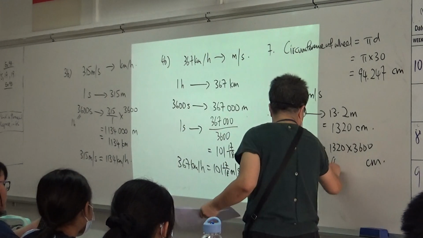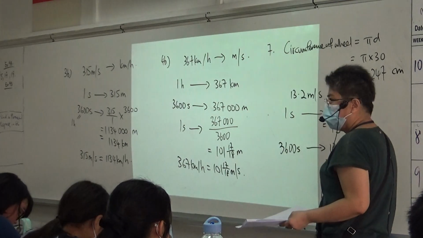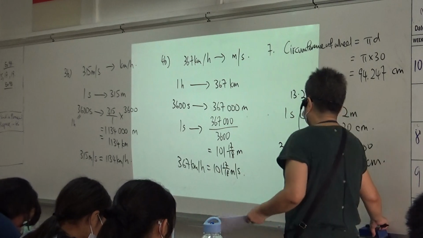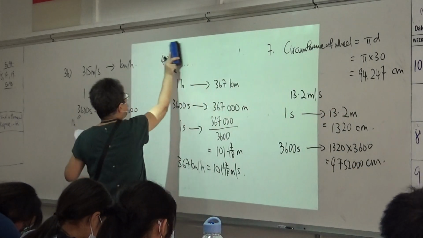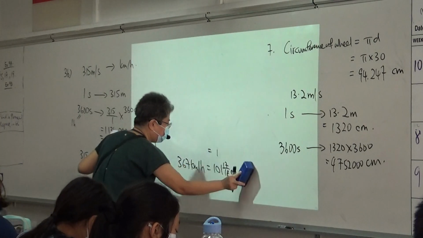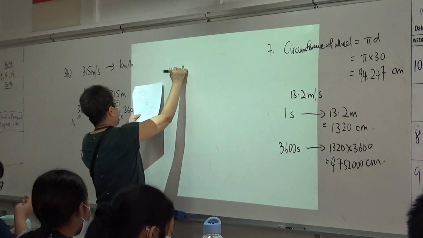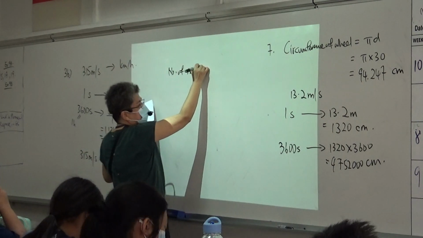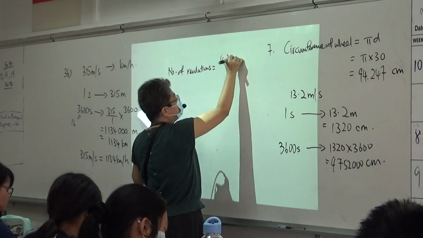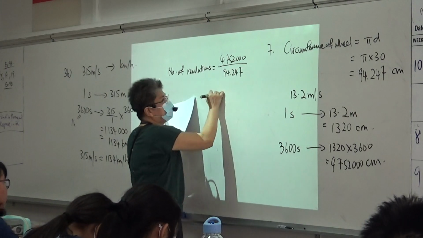4752000. Right? Correct. Are we done? What did the question say? Can you tell me again? Number of what? Revolutions. Okay. Will be 4752000 divided by 94.247, right?